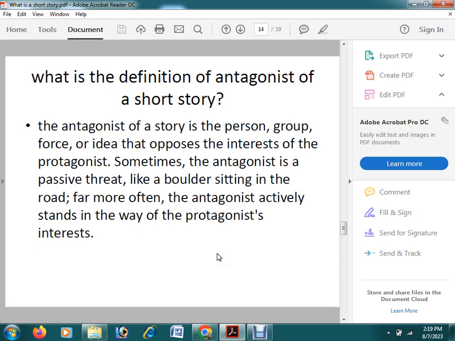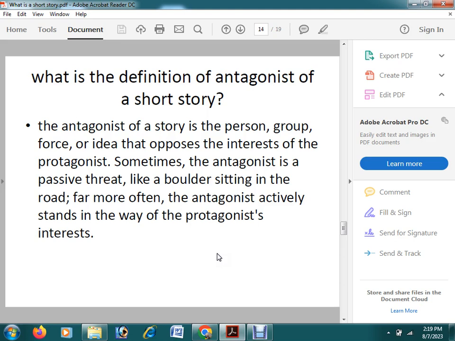A round character will be changing, and a flat character will remain the same from the beginning to the end in the case of a novel. And in the case of a short story, we will see protagonist and antagonist. Of course, the protagonist and antagonist may be flat or round characters, but in the case of a novella, this question may not be asked. Okay, but you should know that characters will be of two types, that is, round character and flat character.